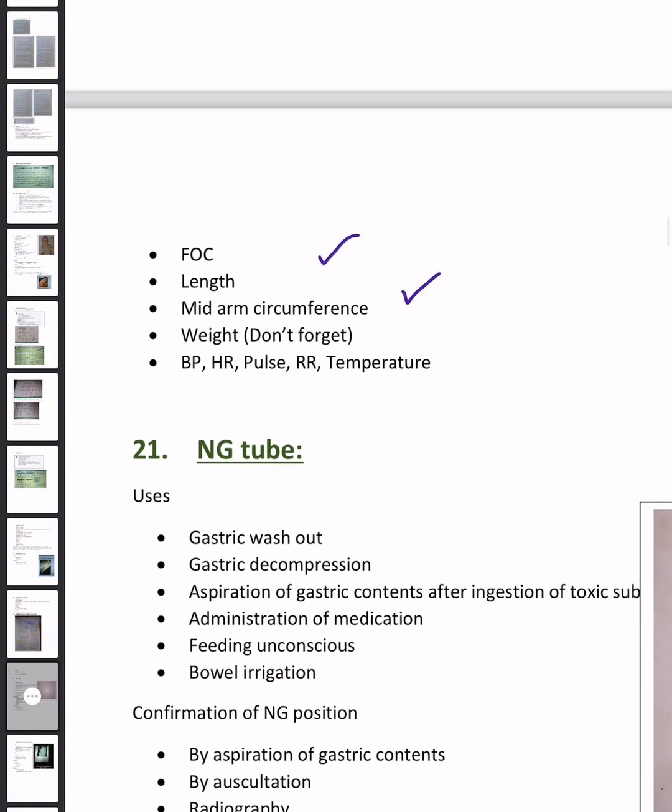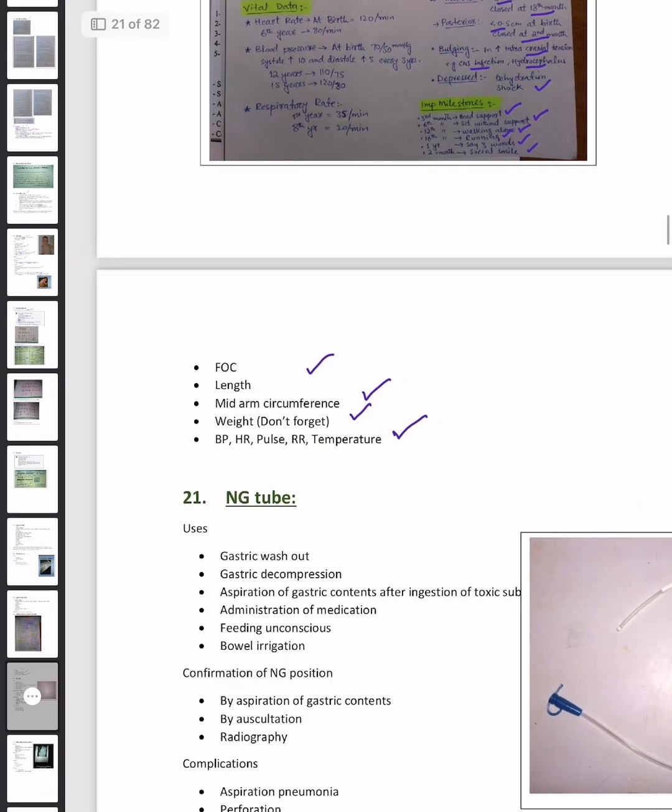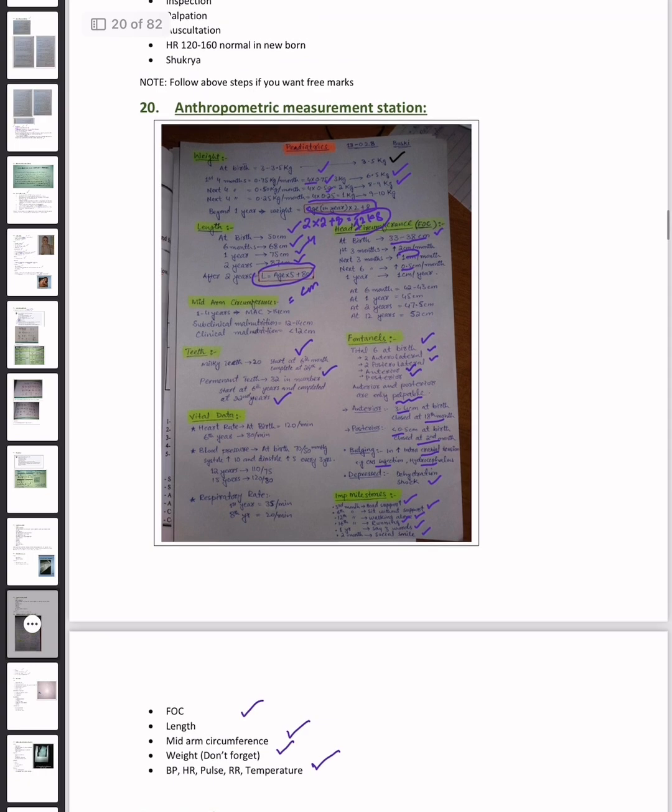Length, mid-arm circumference, weight, BP, heart rate, pulse, respiratory rate, and temperature are the important anthropometric measures.